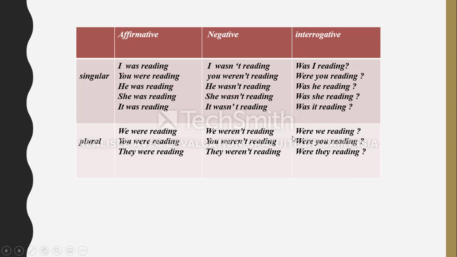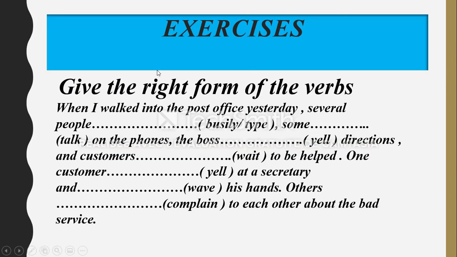Now we can move on to the plural. So for the plural, here we have: were you reading, were we reading, were you reading, were they reading. So here we have were, the verb to be in simple past, plus the subject: we, you, they, plus the verb read plus ing. So that's it for the three forms of past continuous, which means affirmative, negative, and interrogative.